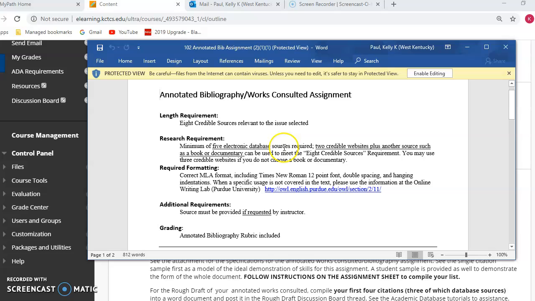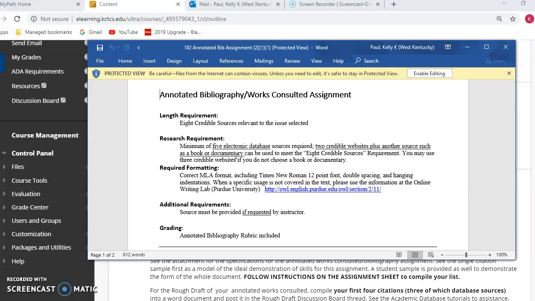Within that, after that, you can use other sources. You can have your other credible websites. You could have 2 websites plus perhaps a documentary. Maybe you saw something on Netflix. You can actually use a documentary. And when you do that, you'll just have to make sure that you go into the video repository to remind yourself of how to cite a documentary, which would be like how to cite Netflix.